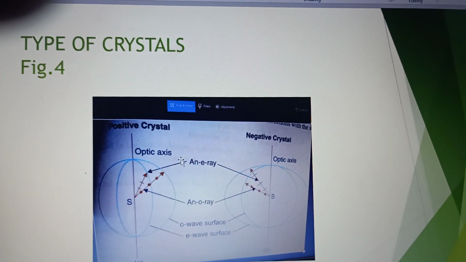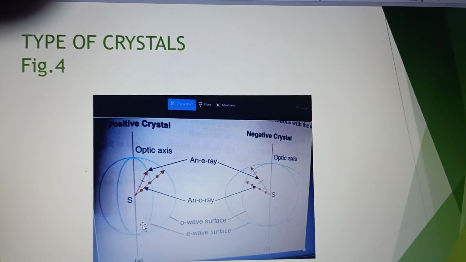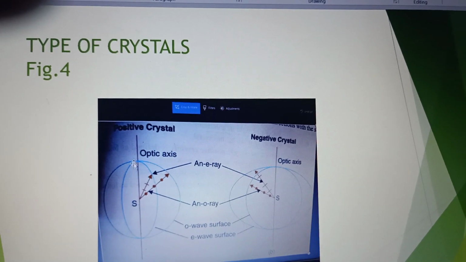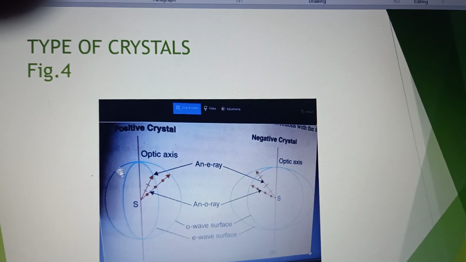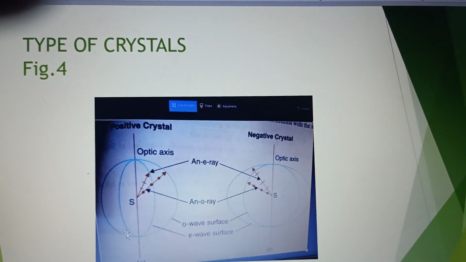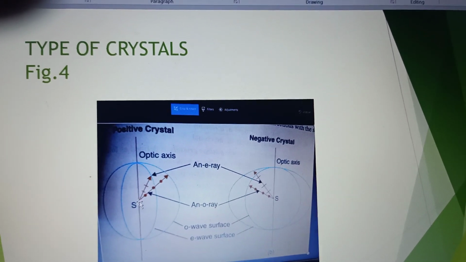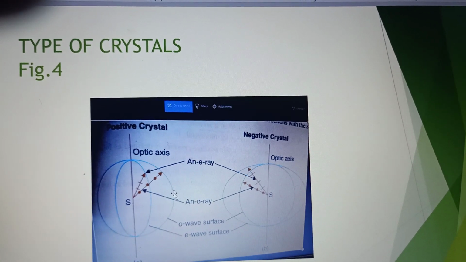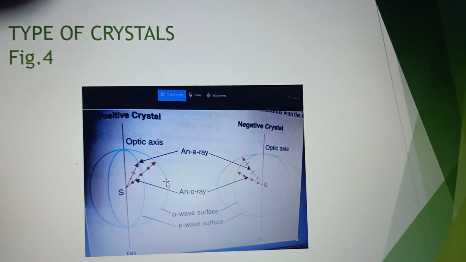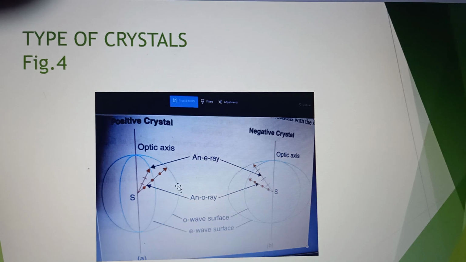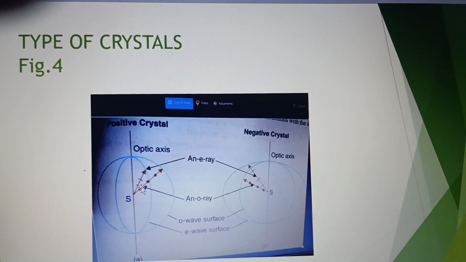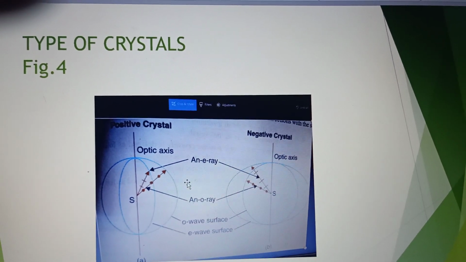In positive crystals such as quartz, it is the other way. See here, the extraordinary ray represented by this ellipse is slower, and the ordinary ray represented by the circle is faster. It is going ahead of extraordinary ray.